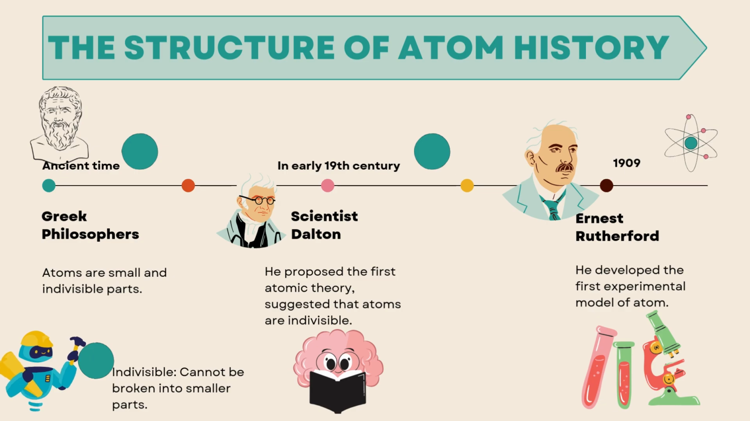After that, in the early 19th century, and 19th century means the 1800s, okay? So in the early 19th century, the scientist Dalton proposed the first atomic theory. Theory means that he got the information about atoms, and he put the rules for that: the atoms are indivisible, that can't be broken into smaller parts.